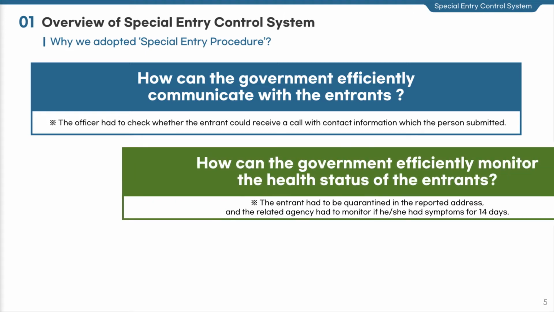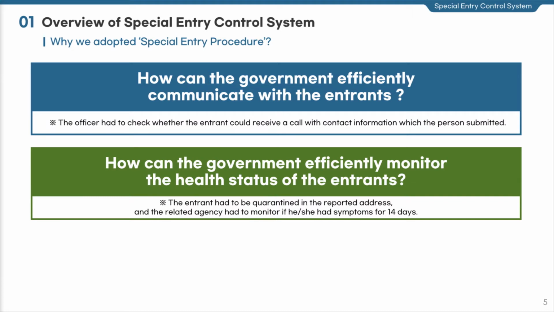The quarantine inspection was delayed as we had to make phone calls through the number of entrants submitted at site one by one. Hence, we needed additional personnel to support the task. In the meantime, the government agency in charge of the district that an entrant reported as his or her address in Korea should monitor him or her for 14 days to find whether the entrant developed any symptoms, as such symptoms might occur among those who passed the quarantine inspection during the incubation period of coronavirus.